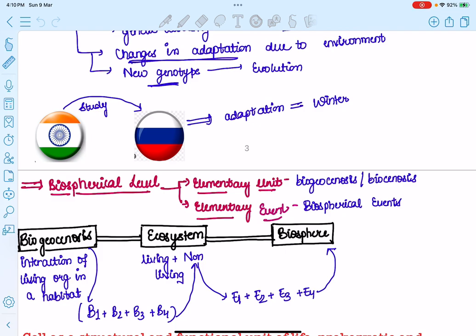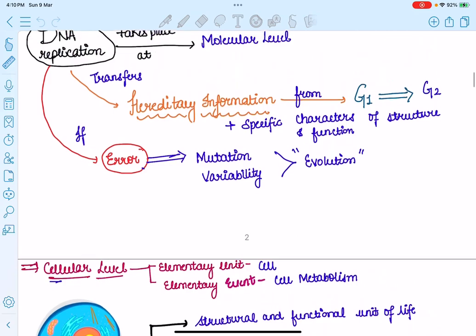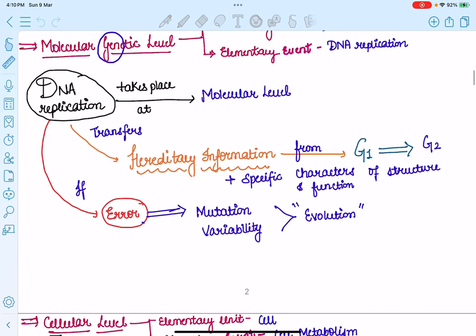Now the fact is that very small interactions of these species, or a combination of many biogeocenoses which may be different or similar to each other, make up one ecosystem. And many ecosystems make up one biosphere. That means if there is a change in a genotype in one biogeocenosis, then it may lead to a change in a whole new biosphere. So now you understand how a small level of change could lead to a full evolution or change in the whole biosphere.